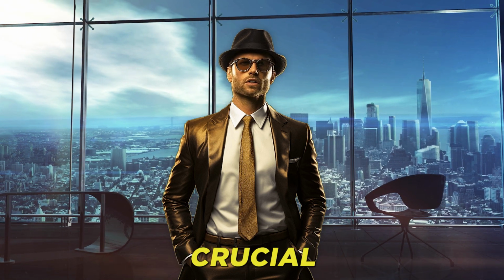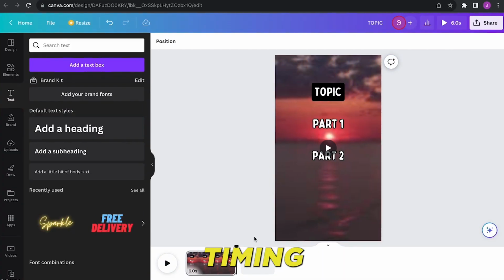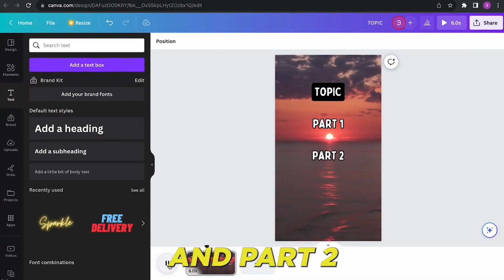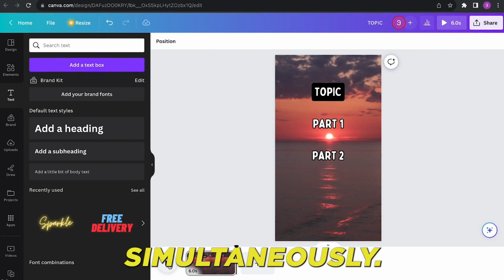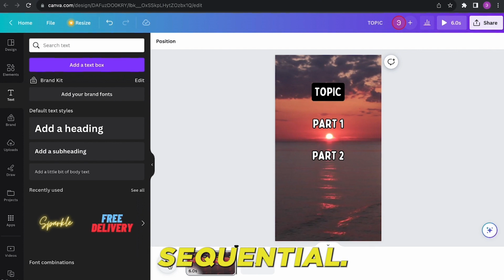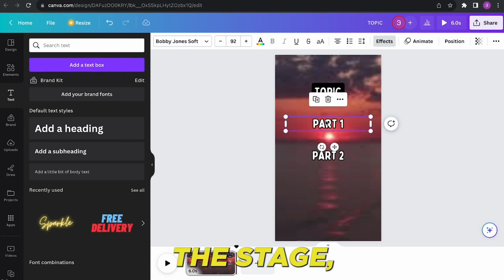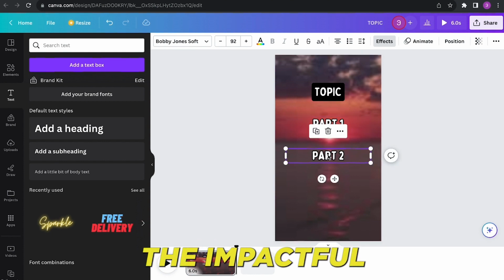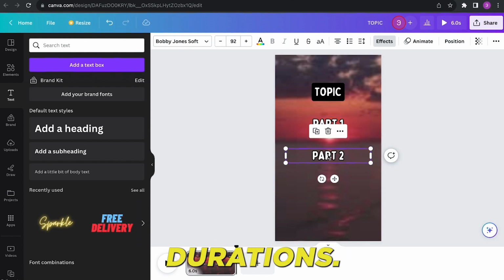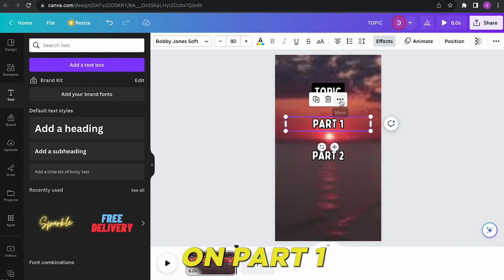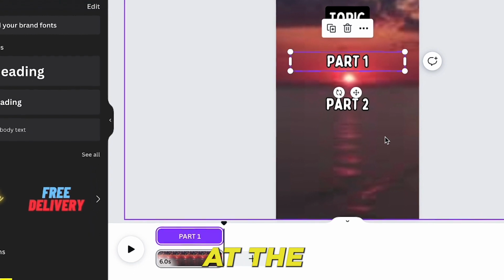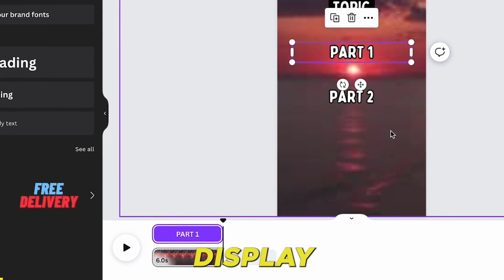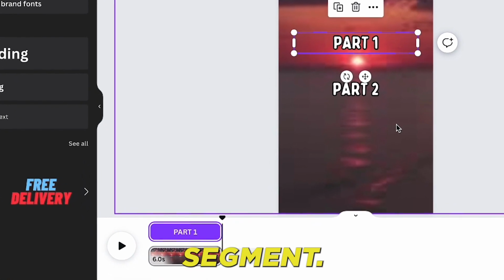However, there is a crucial aspect to address: the display timing of the Part 1 and Part 2 text elements. We wouldn't want both text segments to appear simultaneously. The structure is sequential. Part 1 sets the stage, and Part 2 delivers the impactful conclusion. To manage their display durations, right-click on Part 1 and select Show Timing. This action unveils a timeline at the bottom, allowing us to manipulate the display durations of each text segment.